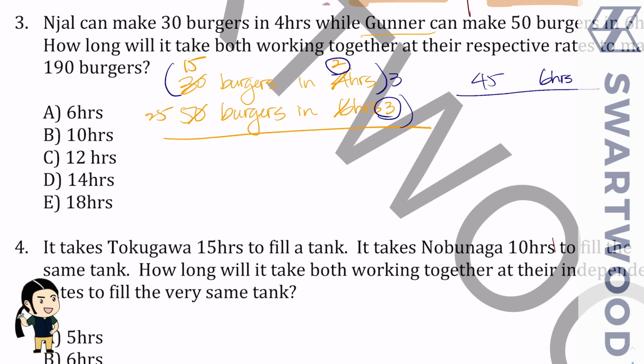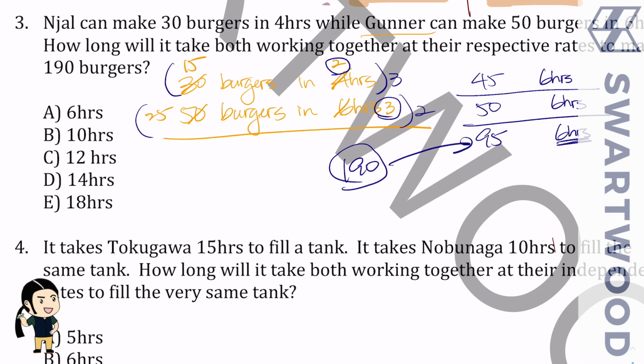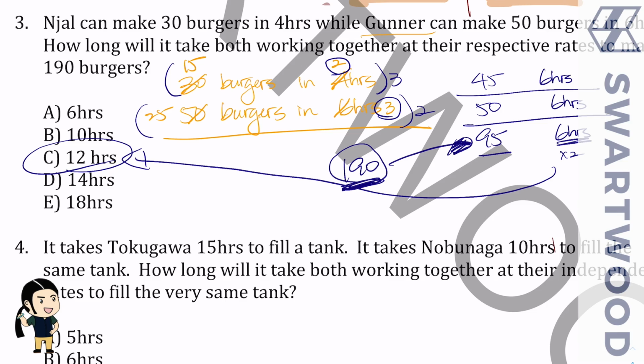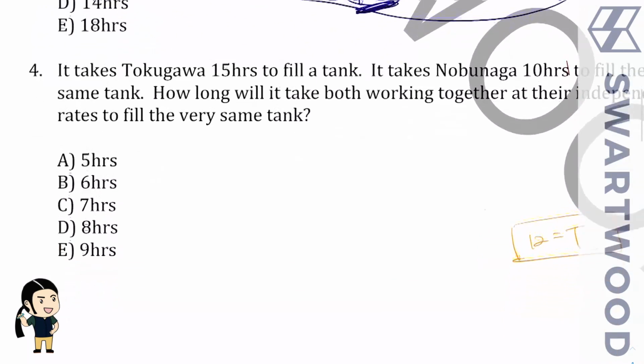Then on bottom, multiply everything by 2. So again, we'll have 6 hours altogether. But now we'll have 50 burgers. Okay? You can see it's following a similar pattern to what we did before. So it's the same idea. So we'll get 95 burgers done if they're working together in 6 hours. But our target is 190. And you can see there the relationship is this guy is double. 190 is double 95. So if you need double the amount, you need double the time. Right? And of course that would take us to 12. Okay? All right. Let's try another one.